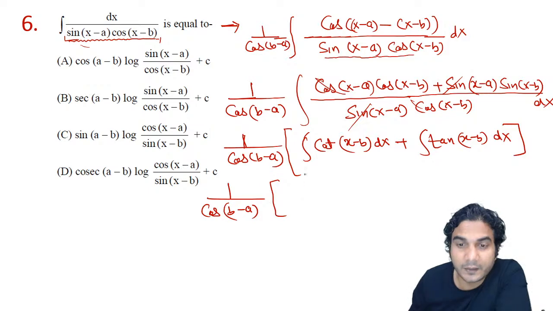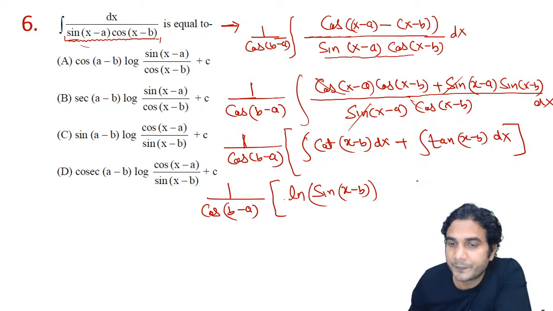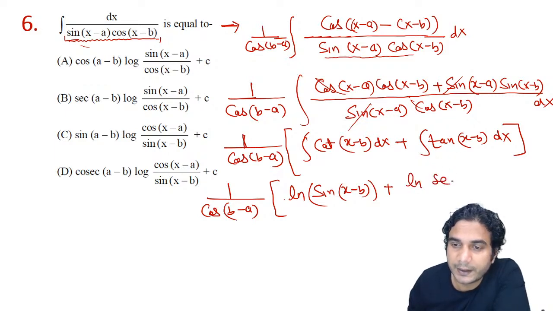So integral of cot theta is ln sine theta, right? Or you can write minus ln cosec theta. So I'll write ln of sine theta, so ln of sine of x minus B. In place of x, it is x minus B, so you just need to divide by 1 only. So that means it's perfect. Plus the integral of tan theta is ln sec theta, right? So it is ln of sec of x minus B, all right? And we have got the answer.